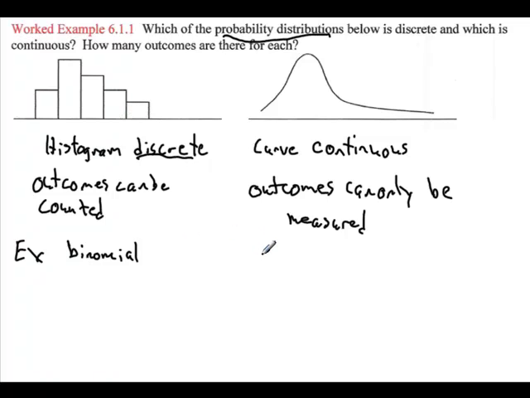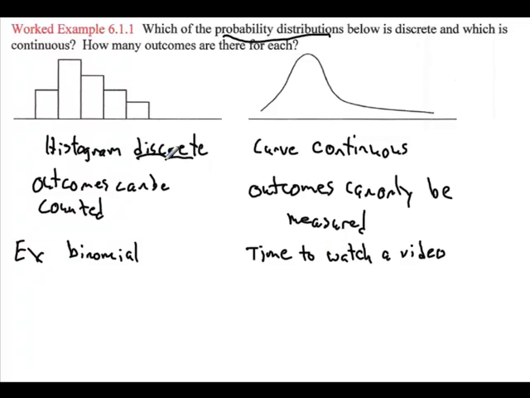An example of a continuous variable might be one in which you're looking at, say, time to watch a cool statistics video. The difference being, binomial, you count the number of successes, whereas the time to watch is not really measured in hours or minutes or seconds, but not even hundredths of a second, but on a continuous interval.